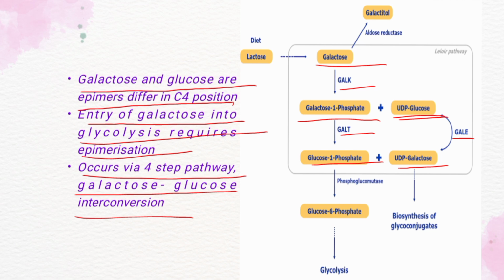Finally, the glucose 1 phosphate is converted to glucose 6 phosphate by the enzyme phosphoglucomutase. The glucose 6 phosphate then enters into glycolysis.